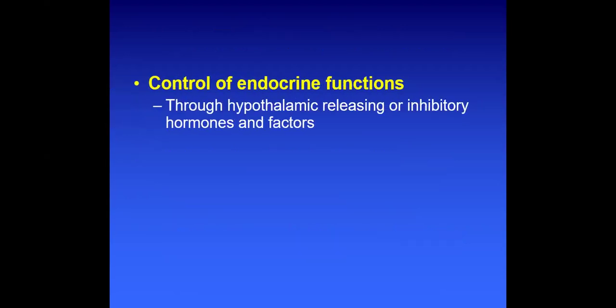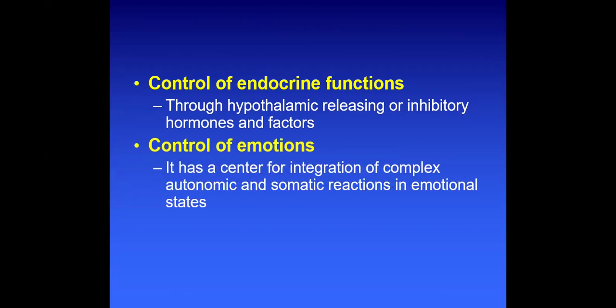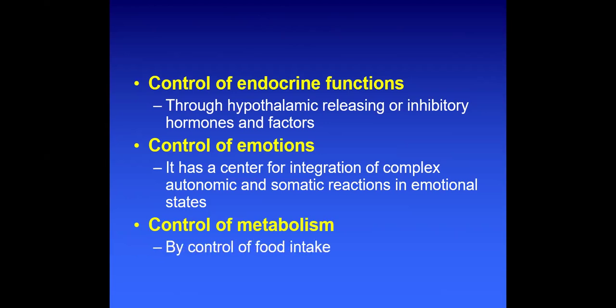Control of endocrine function: the hypothalamus controls the endocrine function through the hypothalamic releasing or inhibitory hormones and different factors. How does the hypothalamus control emotion? There is a specific center for the integration of complex autonomic and somatic reactions in the emotional state, and through that the hypothalamus controls emotion. Metabolism is also controlled by the hypothalamus by activating hunger or its opposite. So by controlling food intake and by stopping food intake, it controls the metabolism.